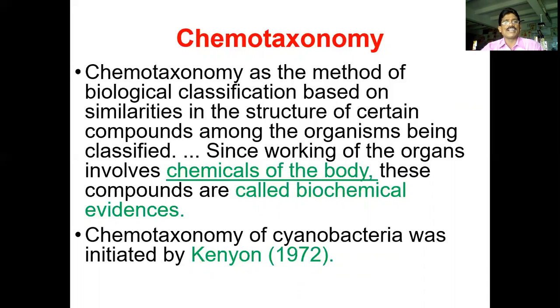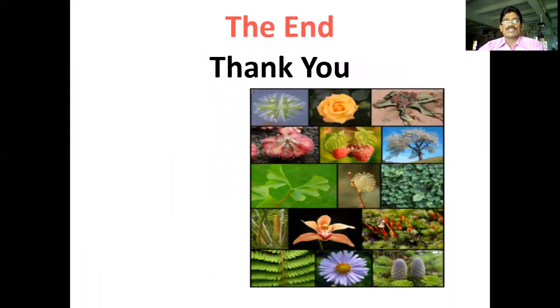Chemotaxonomy deals with chemicals in the body, in the plant body. The chemotaxonomy of the cyanobacteria was initiated by Kenney. So these are the main characters of the plant kingdom.